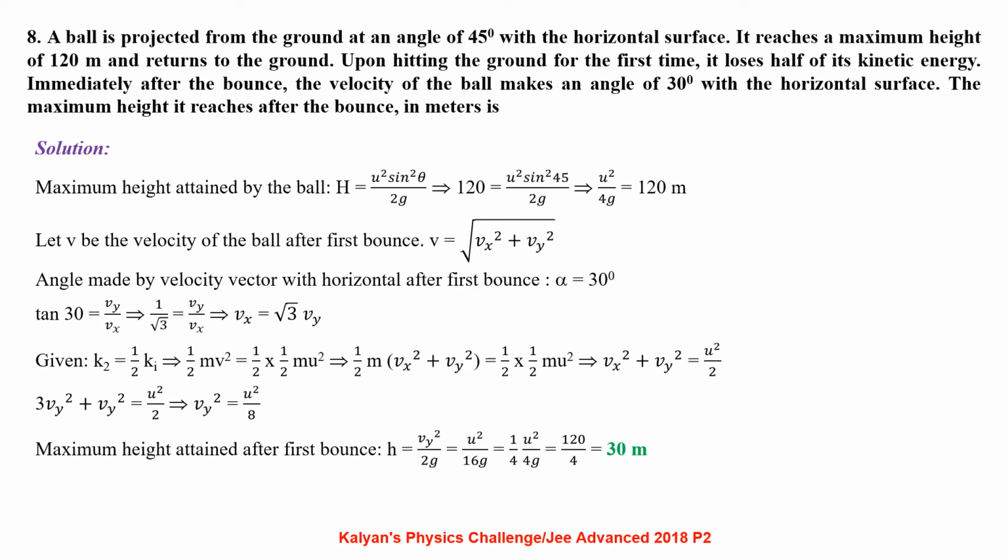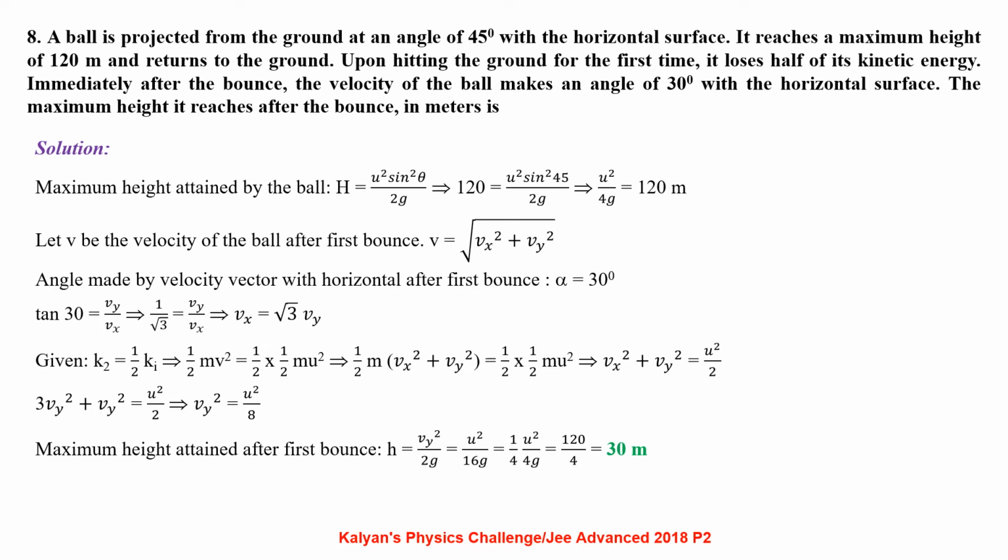Maximum height attained by the ball h equals u square sin square theta by 2g, 120 equals u square sin square 45 by 2g, which gives u square by 4g equals 120. Let v be the velocity of the ball after first bounce, so v can be written as root of Vx square plus Vy square. Angle made by the velocity vector with the horizontal after first bounce is given to be 30 degrees. So tan 30 equals Vy by Vx, that is 1 by root 3 equals Vy by Vx, which gives Vx equals root 3 times Vy.